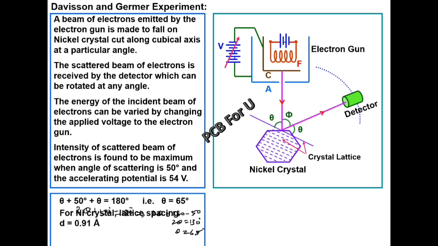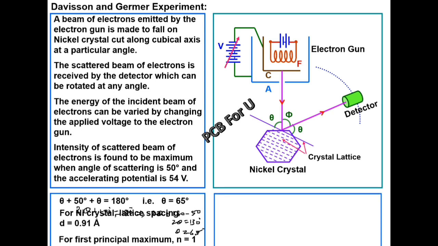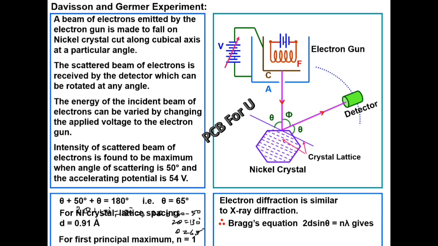For nickel, the spacing d equal to 0.91 Angstrom. For the first principal maximum, n equal to 1. Electron diffraction is similar to X-ray diffraction. Therefore, Bragg's equation 2d sin theta equal to n lambda gives lambda equal to 1.65 Angstrom.